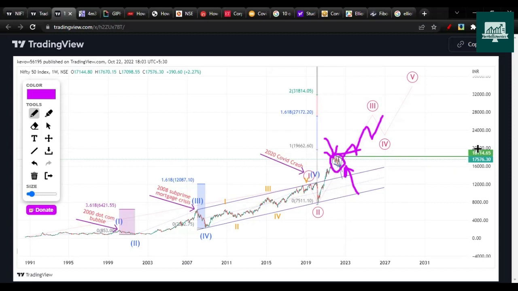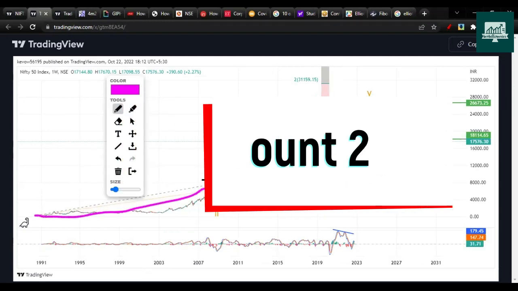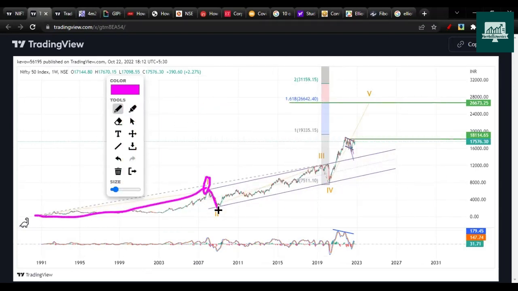So here, as I said, we have to wait for the 18,604 break. Then we can consider that this chart is valid. Otherwise, it can even drop on the downside. So we'll check the downside levels as well. So the second chart assumes here that wave 1 finished at 2008 and wave 2 completed here.